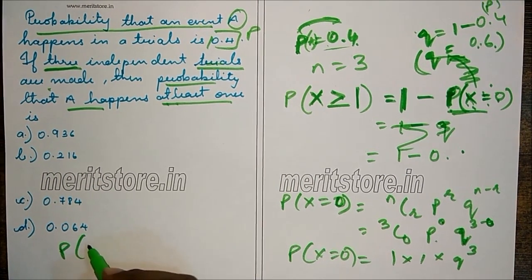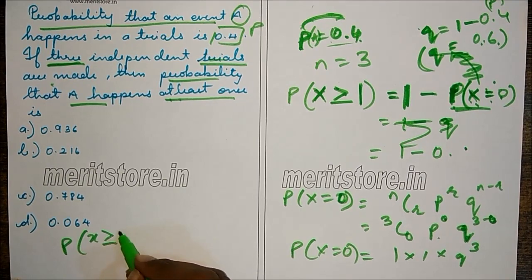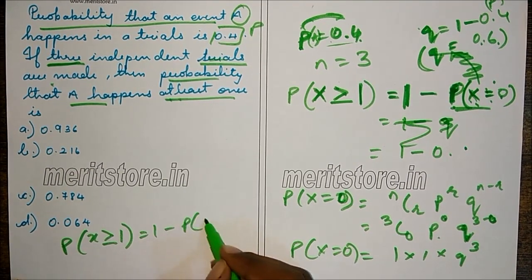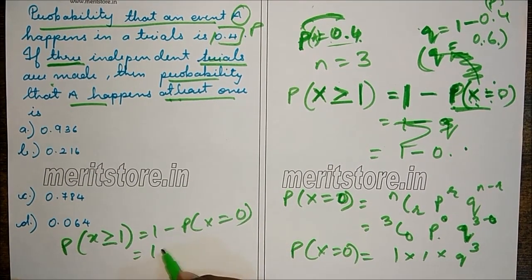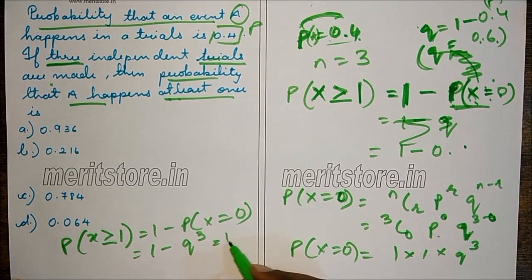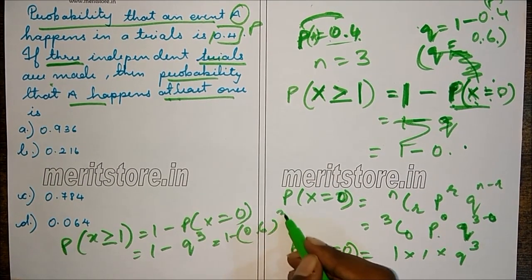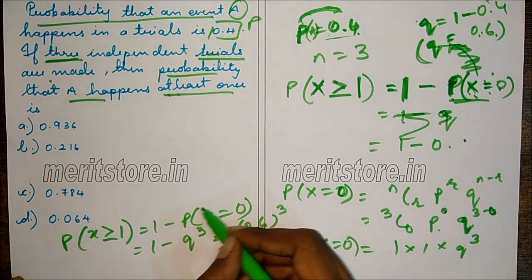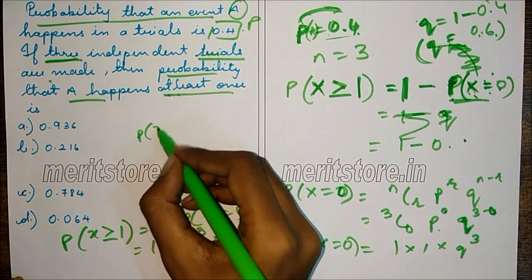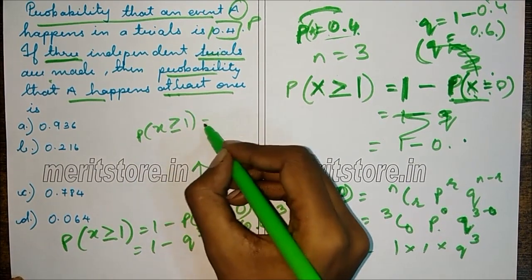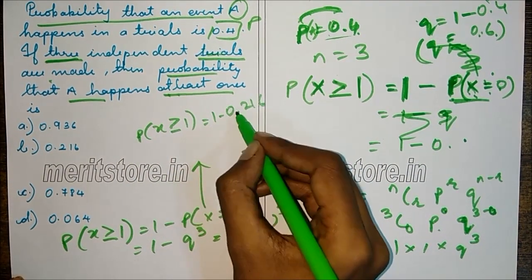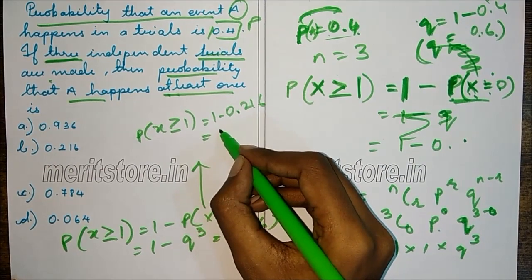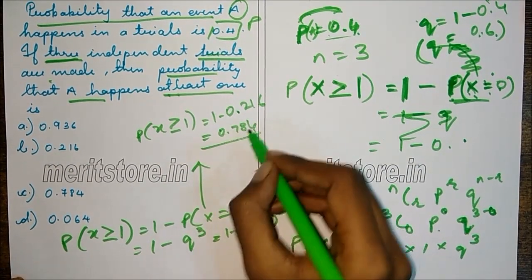Therefore, P of X happening at least once is 1 minus P of X equals 0, which is the same as 1 minus Q cubed, which is 1 minus 0.6 cubed. Now 6 cubed is 216. So we can write this as 1 minus 0.216. So the final answer is 0.784, which is option C.